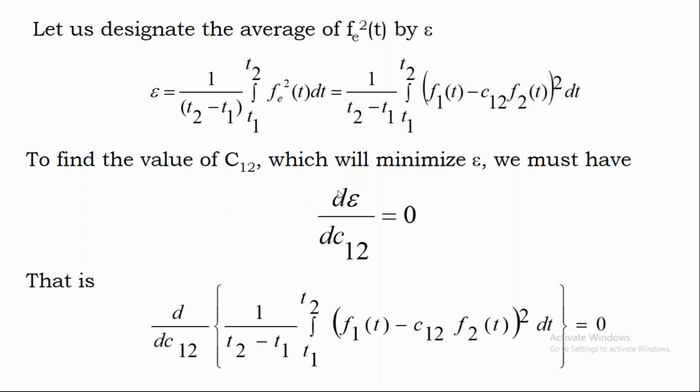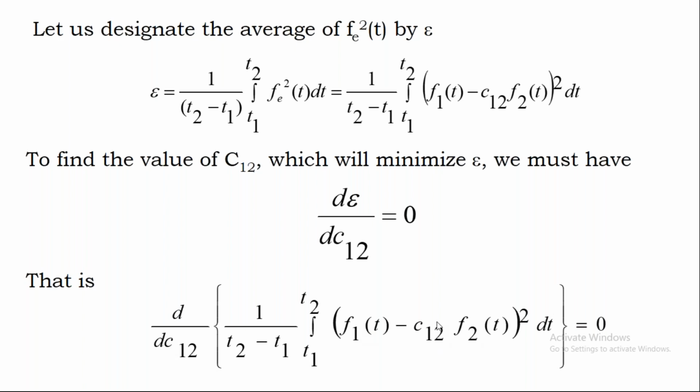To find the minimum value, as you are calculating the component, for this component value to be minimum, we need to differentiate this function with respect to C12 and equate it to 0. Then you will get the minimum value. While doing that, A minus B whole square can be written as A square plus B square minus 2AB. Using that formula, when you take A square, you will get f1 square of t.